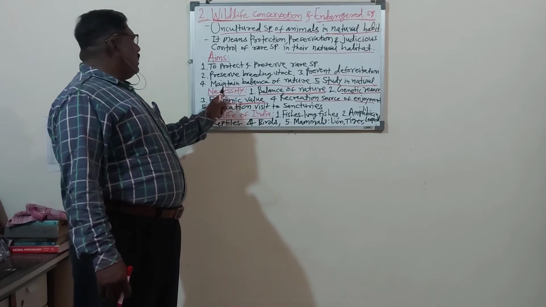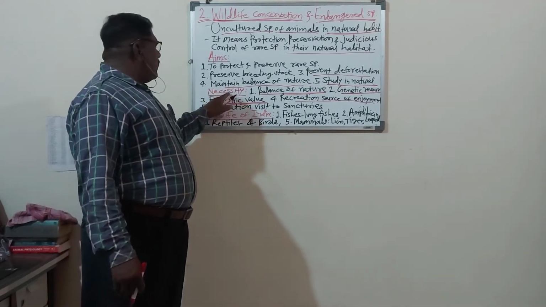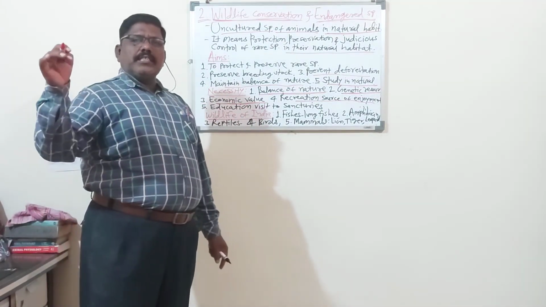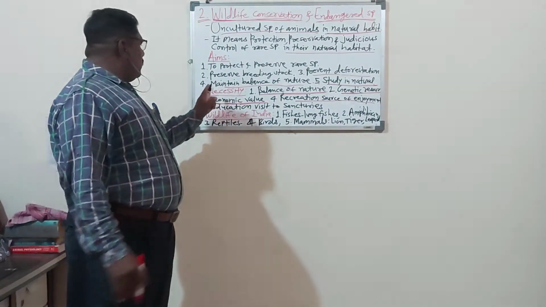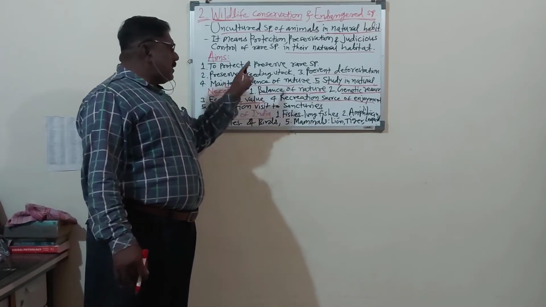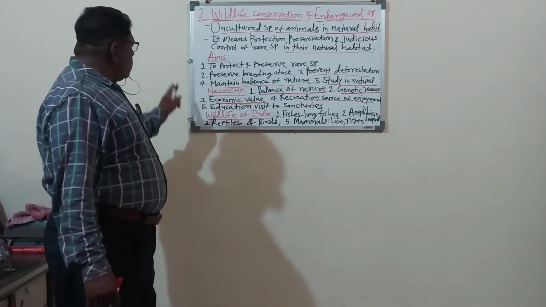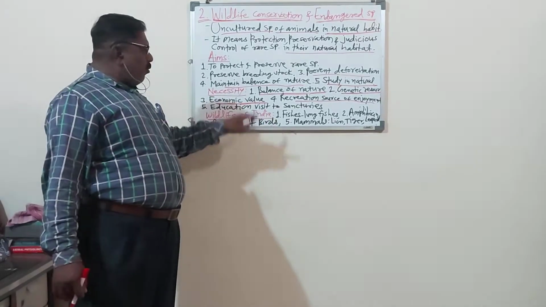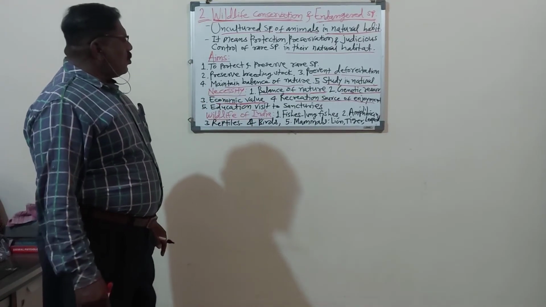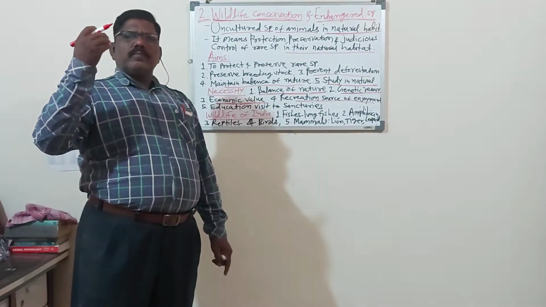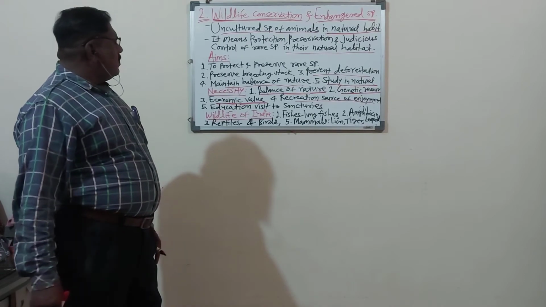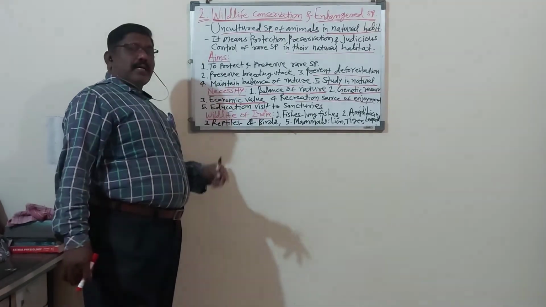This also, if asked in the examination, you give the heading necessity and then you write one sentence: following are the important necessities of wildlife conservation. Then you have to write in this way: 1, 2, 3, 4, 5, 6. First is the balance of nature. Then in the second line, second number, genetic resource. In the third line, third number is the economic value. In the fourth line, fourth number, recreation, source of enjoyment. Then educational visits to sanctuaries. There are a number of necessities. If necessity is asked, you can write aims also there.